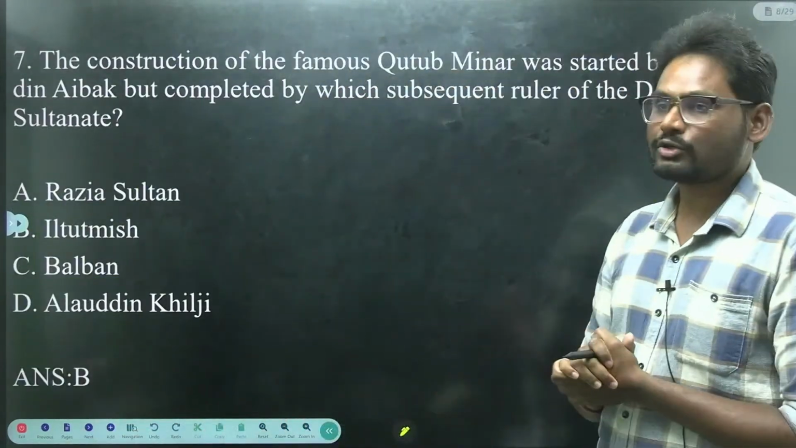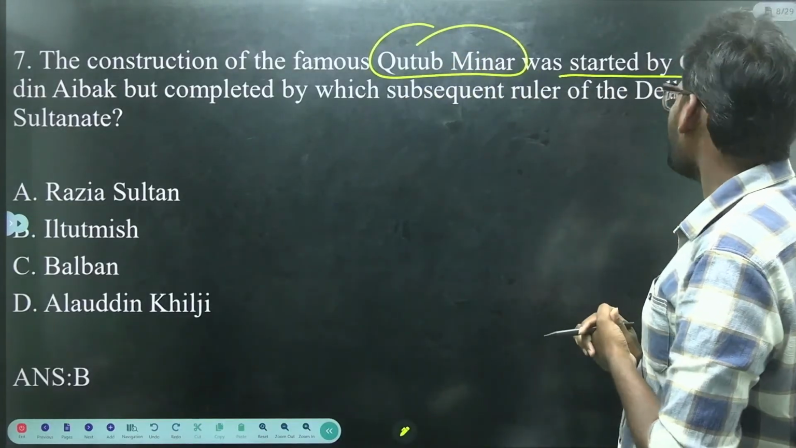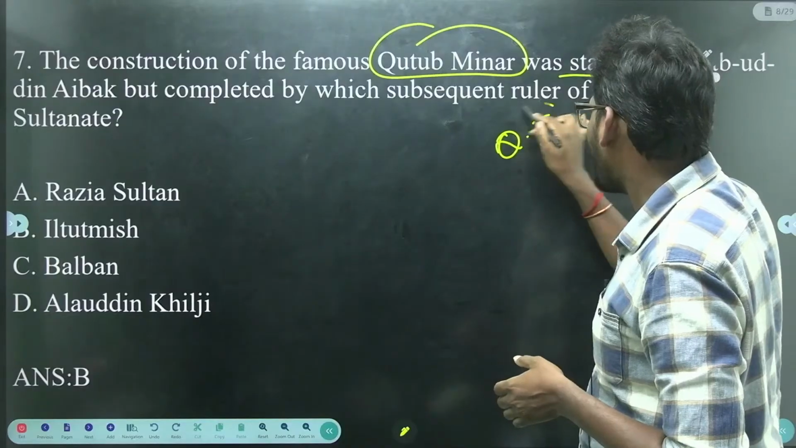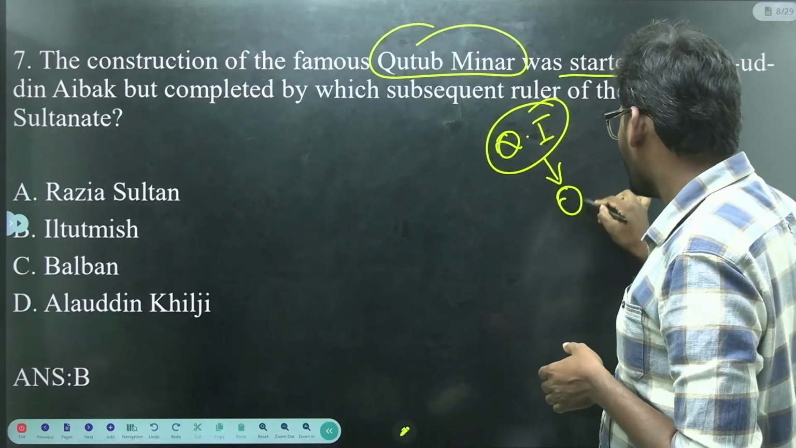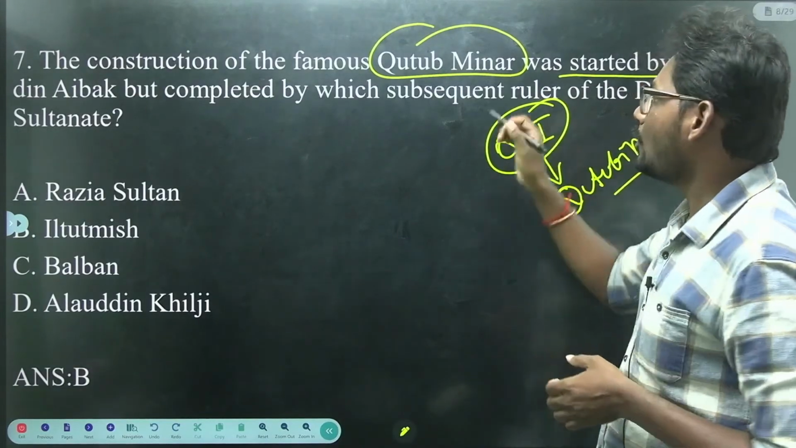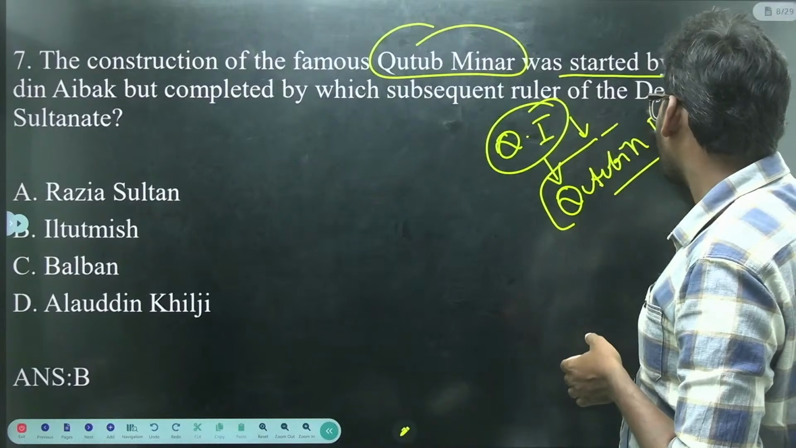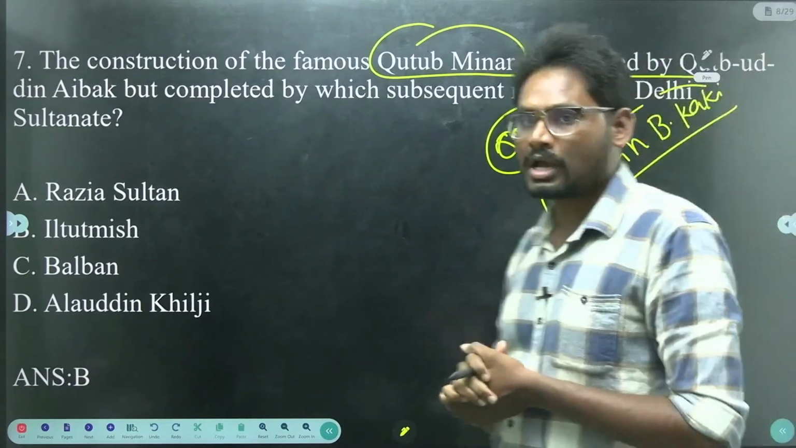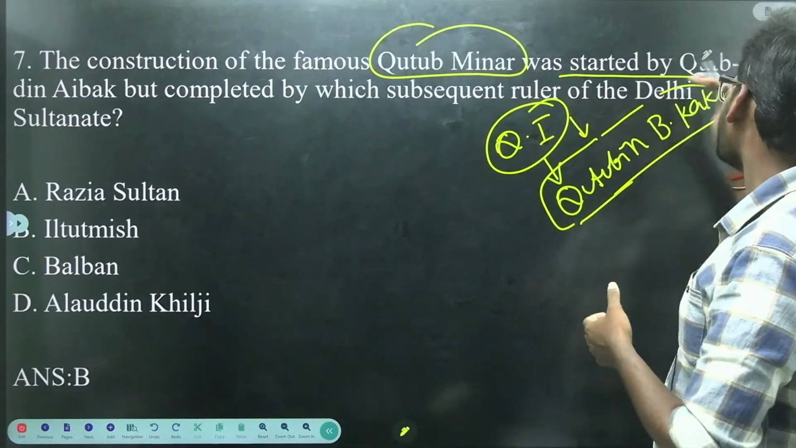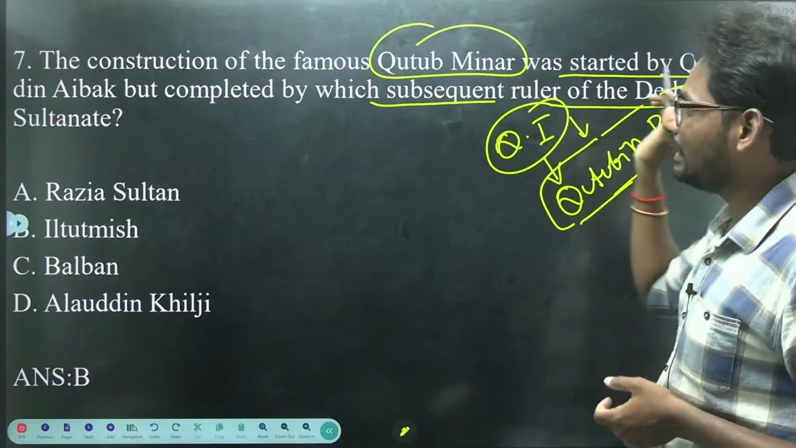Next we have the 7th question. The construction of the famous Qutub Minar was started by Qutubuddin Aibak. Qutub Minar construction was started by Qutubuddin Aibak in commemoration of his guru Qutubuddin Bakhtiyar Kaki. So the Qutub Minar in Delhi was started by Qutubuddin Aibak in commemoration of his guru Qutubuddin Bakhtiyar Kaki. But the question is, it was started by Qutubuddin Aibak but completed by which subsequent ruler of the Delhi Sultanate?